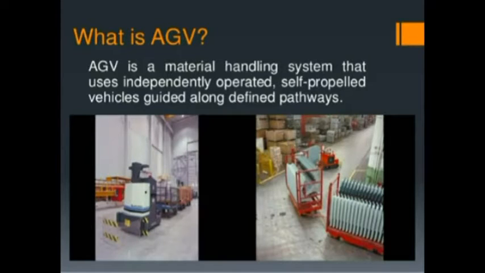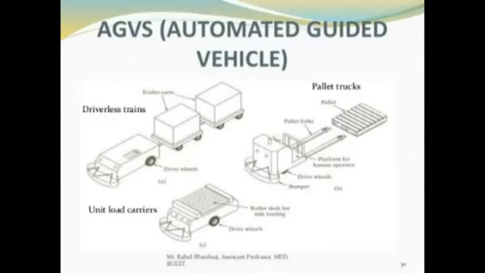The automated guided vehicle systems belong to a class of highly flexible, intelligent and versatile material handling systems used to transport materials from various loading locations to various unloading locations throughout the manufacturing facility. So what are the components? Here is a diagram showing the components of automated guided vehicles.